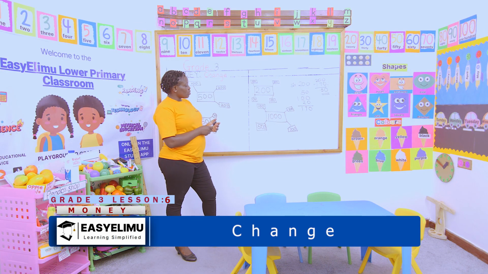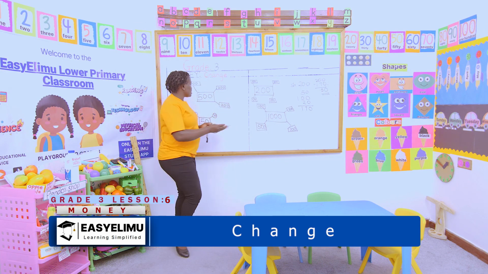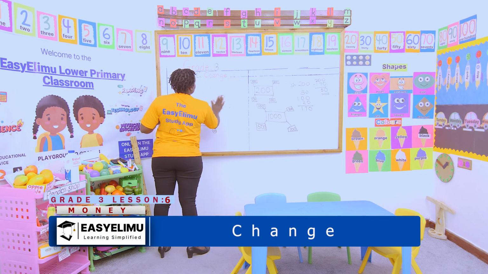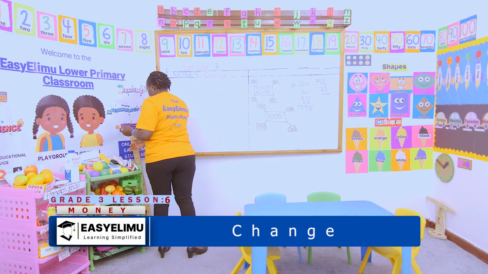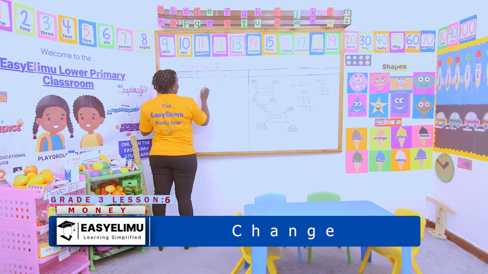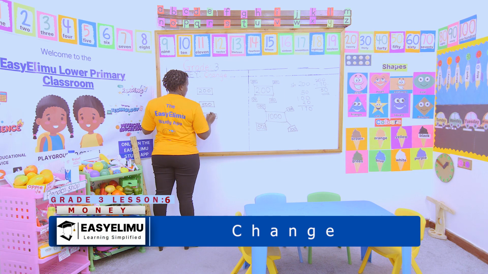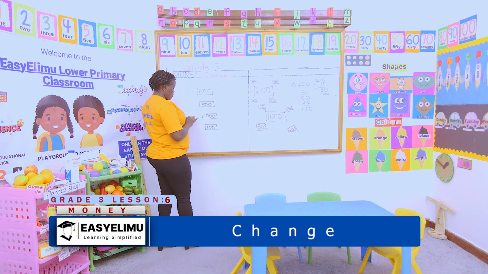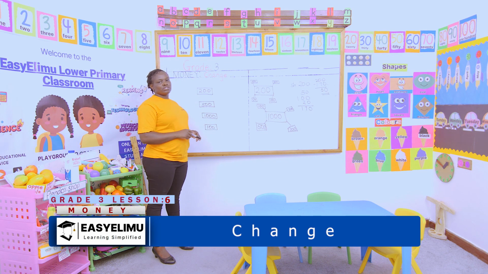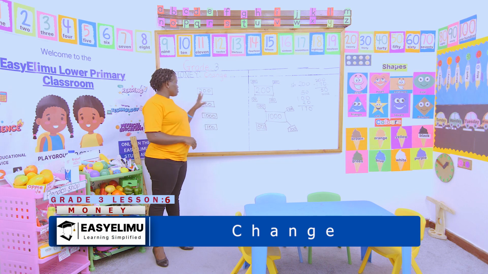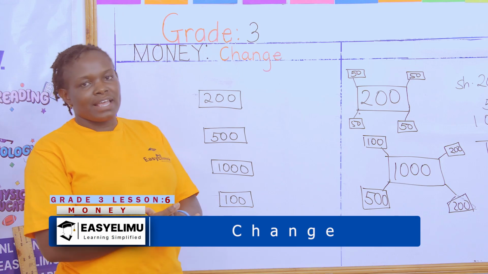Are we together? When you go home, I want you to practice, not reducing this money, but changing it into a different value. With the help of your guardians, change this money into a different value so that tomorrow when we meet, I know who did not get what we learned, and we'll go over it before we go to something else.